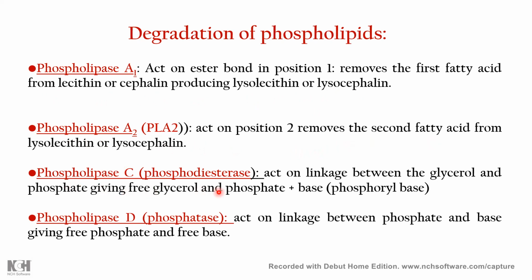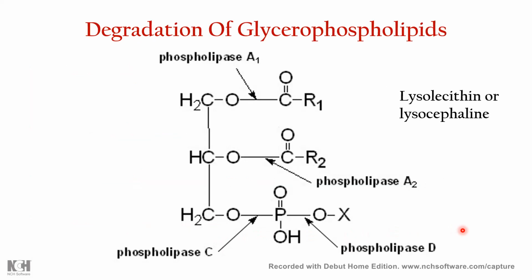Phospholipase C, which is a phosphodiesterase, acts on the link between glycerol and phosphate, giving free glycerol and phosphate plus bases as well. And finally phospholipase D, a phosphatase, acts on the link between the phosphate and the base.